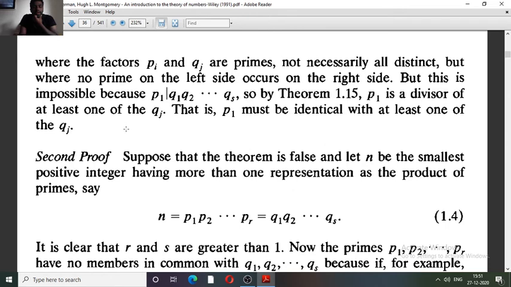Then on the right hand side we get p(s+1) up to pr equal to 1, but these are all primes, so this can't happen. So we can't expand n in two different prime factorizations, and then we are done.